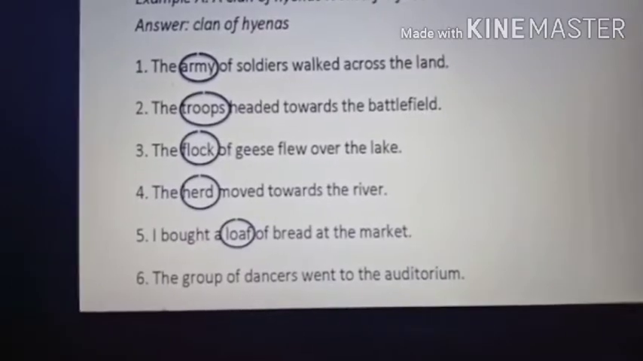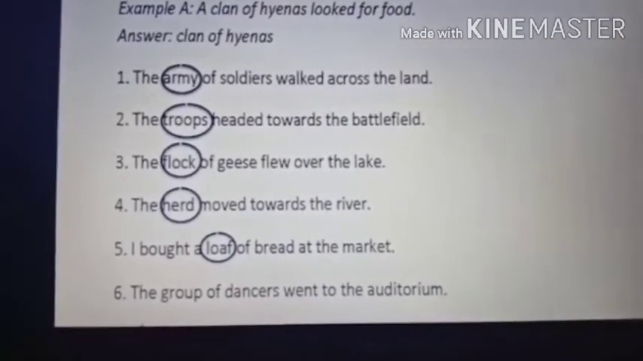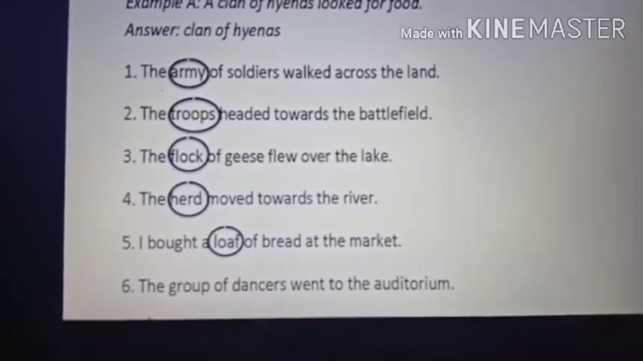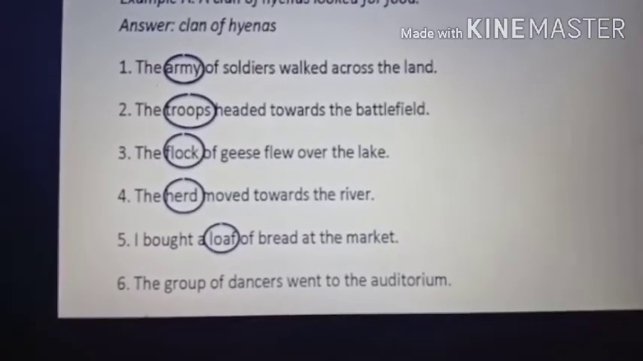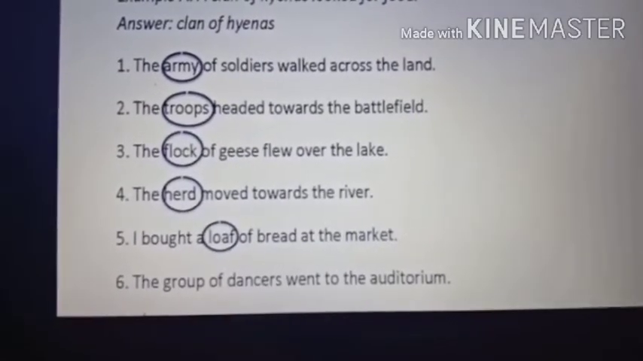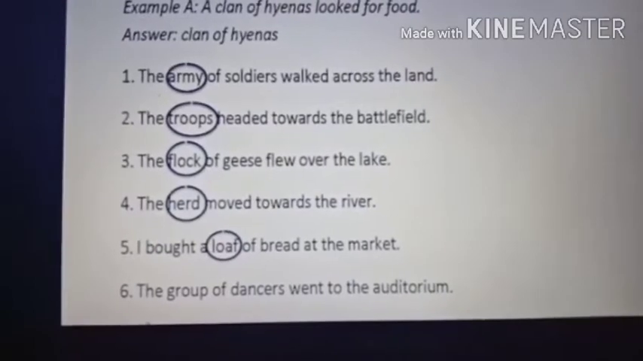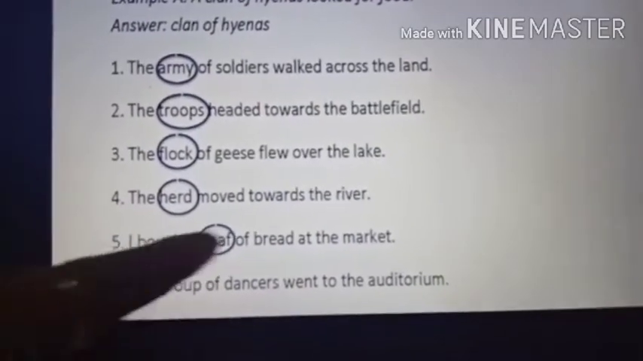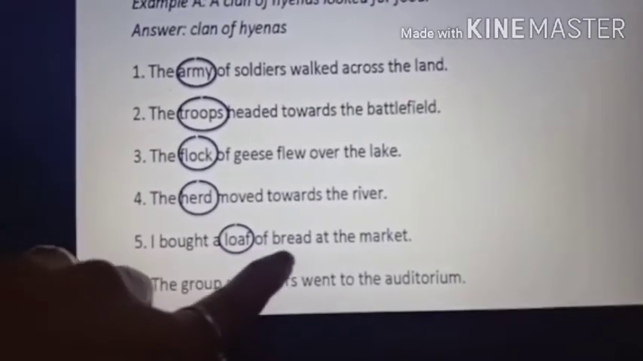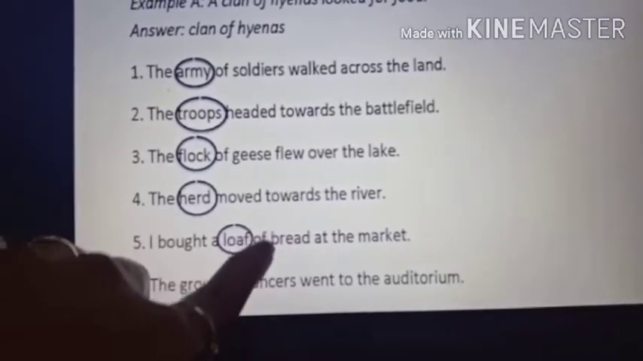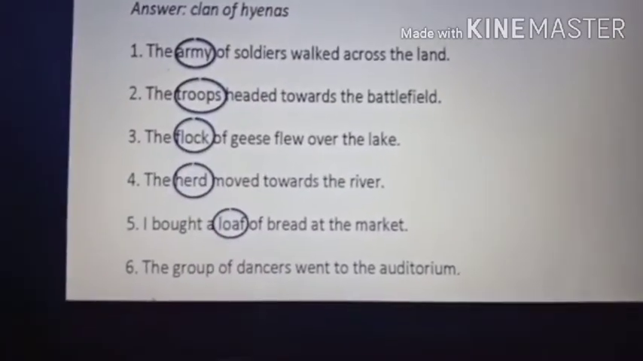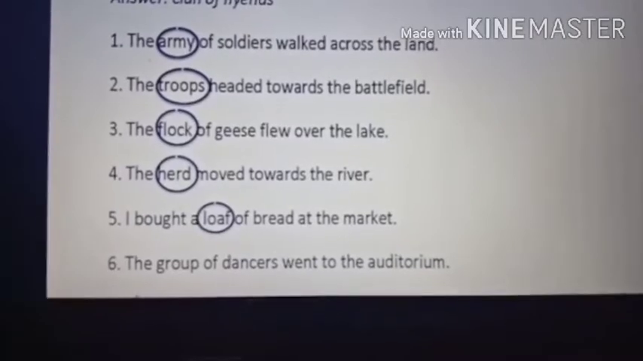You bring the whole packet of bread from the market. That whole packet of bread is called loaf. But when you take one bread, it is called slice of bread. The whole packet of bread is called loaf. So lots of bread together is called a loaf. Understood, students? Now see the last one.